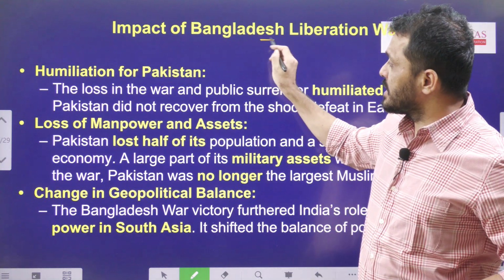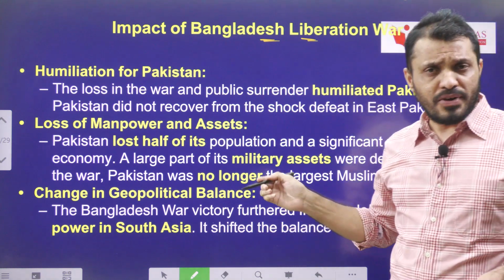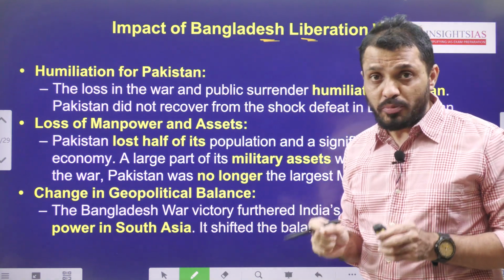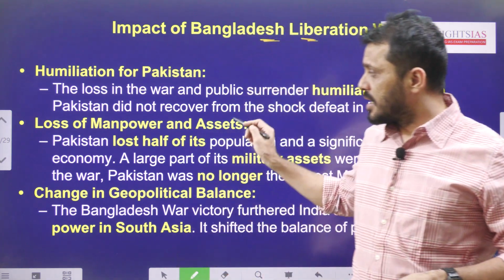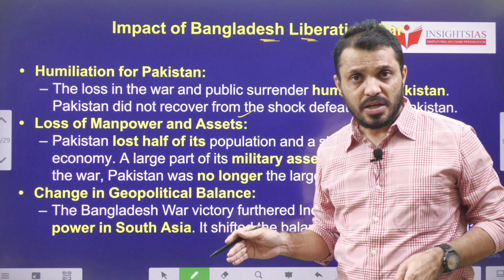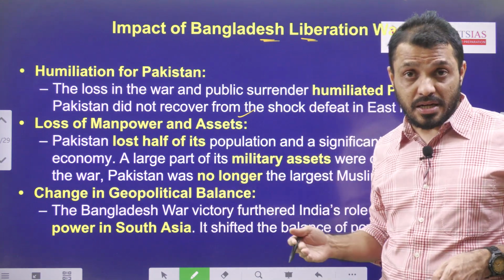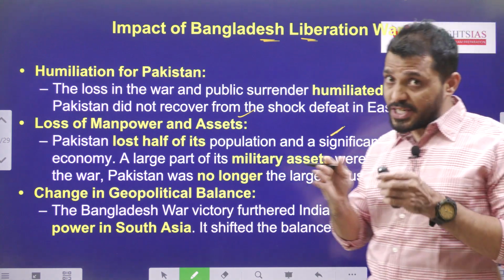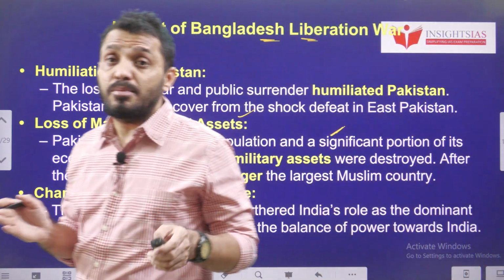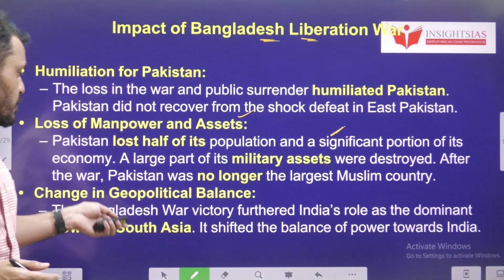Now let's see the impact of the Bangladesh Liberation War. First, it was the biggest humiliation to Pakistan because Pakistan separated into two countries. Then, loss of manpower and assets. So much of Pakistan's military assets were lost, and Pakistan lost half of its population. That means it was a severe blow to the Pakistan economy as well.